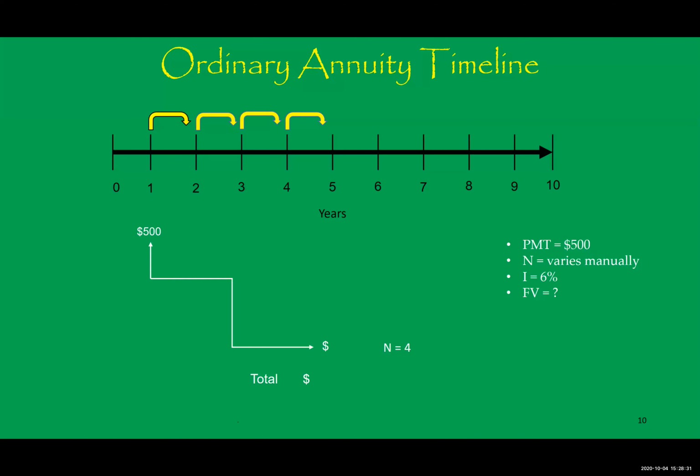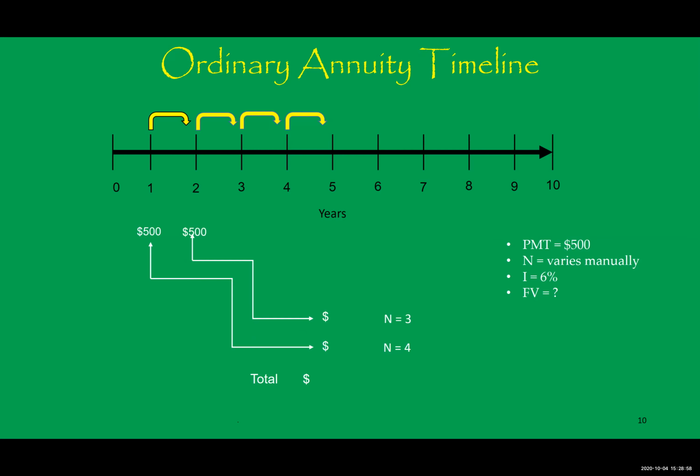So notice above the timeline, I have the yellow arrows, which show the number of periods that the first $500 is going to be earning interest. Yes, you're going to have the money in the account for 5 years before you withdraw it, but your first $500 will earn interest for 4 periods. So that's why for that first 500, n equals 4.